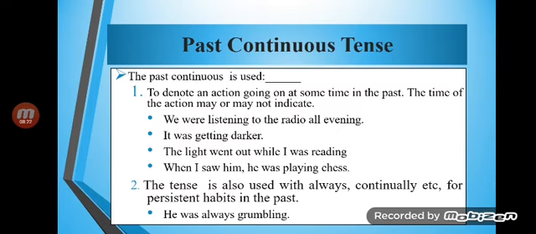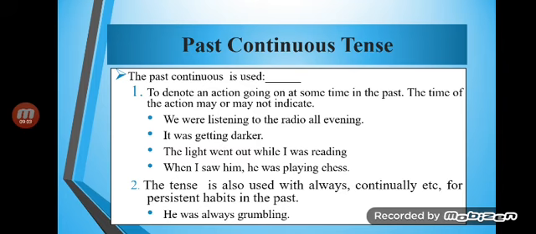So what is the difference? In the past indefinite tense, we use an adverb of time, and in the past continuous tense we may not use it. It was getting dark while I was playing. When I saw him, he was playing chess. So how do we make it? We use the ing verb in the first form along with was or were. Say, it was getting darker. Was getting, ing form.